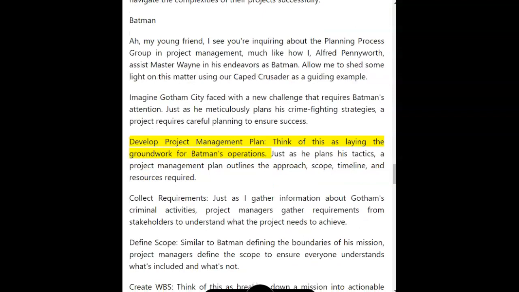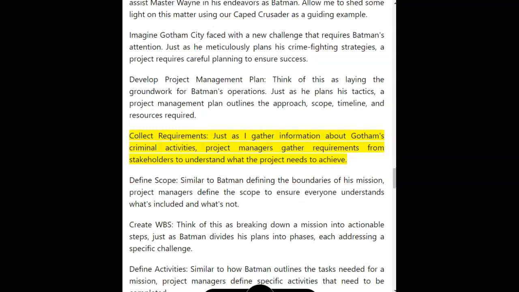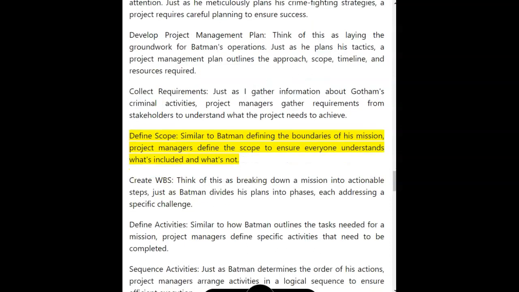Develop project management plan. Think of this as laying the groundwork for Batman's operations. Just as he plans his tactics, a project management plan outlines the approach, scope, timeline, and resources required. Collect requirements. Just as I gather information about Gotham's criminal activities, project managers gather requirements from stakeholders to understand what the project needs to achieve. Define scope. Similar to Batman defining the boundaries of his mission, project managers define the scope to ensure everyone understands what's included and what's not.